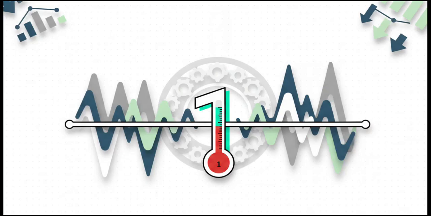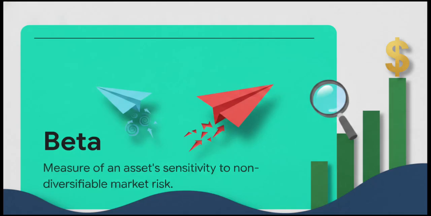Think of beta kind of like a financial thermometer for volatility. And the number 1? Well, that is our baseline temperature. By definition, the broader stock market as a whole has a beta of exactly 1. So if an asset has a beta greater than 1, it's simply riskier and more volatile than the market average. Less than 1, it's a bit more chill and less sensitive. Ultimately, a high beta stock forces the CAPM formula to pump out a much higher required rate of return. And this is exactly how the model takes raw, abstract volatility and translates it into a specific required yield, proving what we intuitively know. Investors absolutely demand higher returns for holding riskier assets.